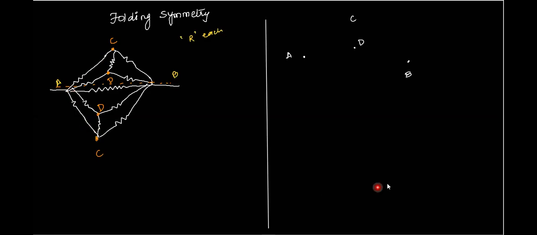Right, Atul? Yes, sir. Okay. Now, since there are two resistors between A and C, I'll draw them. Clear? Okay. Tell me how many resistors are there between C and B, Atul? 2. Correct? Let's draw them.